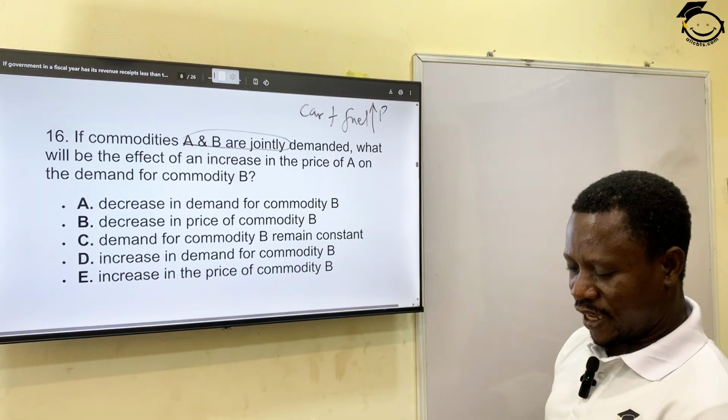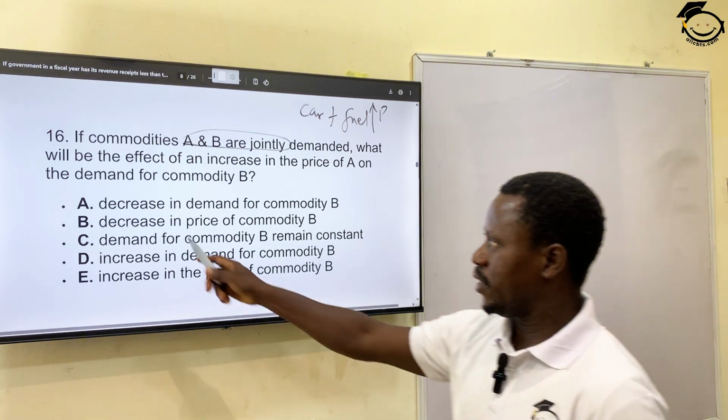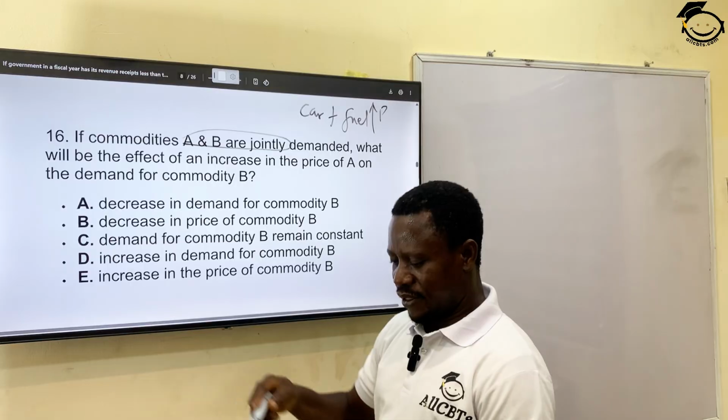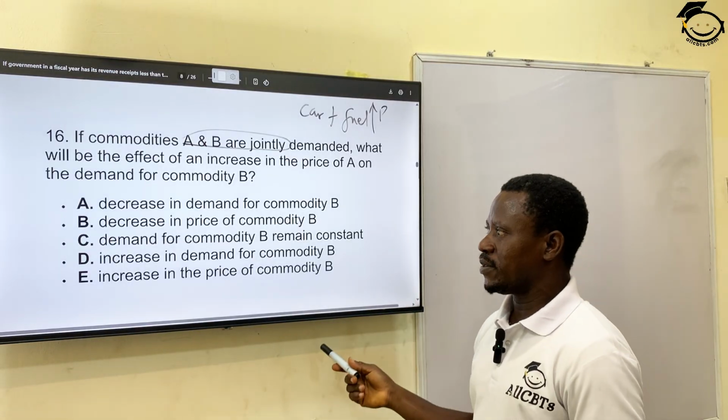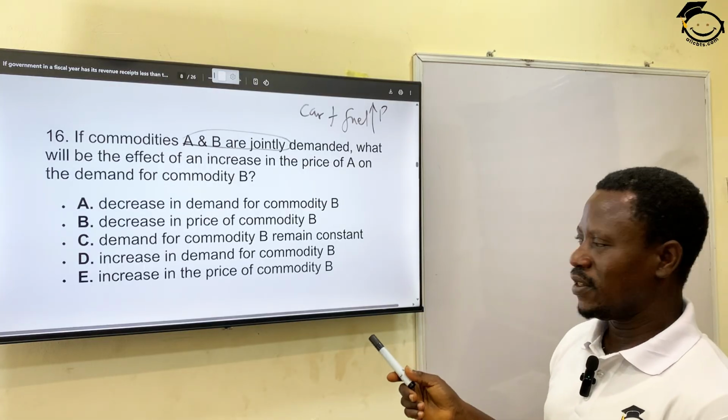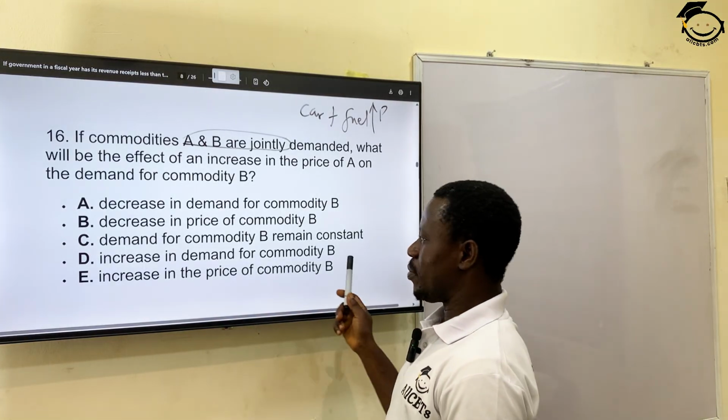So what could be our correct answer now? Let's look at the options together. A, decrease in demand for commodity B. B, decrease in price of commodity B. C, demand for commodity B remains constant. D, increase in demand for commodity B.